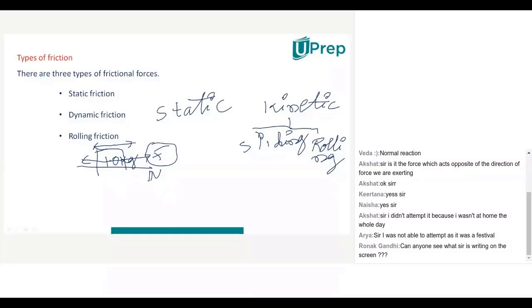And I applied 1.5 Newton. Still the object is not moving. So when the object is not moving, definitely in between this surface and object, some frictional force will act or not?